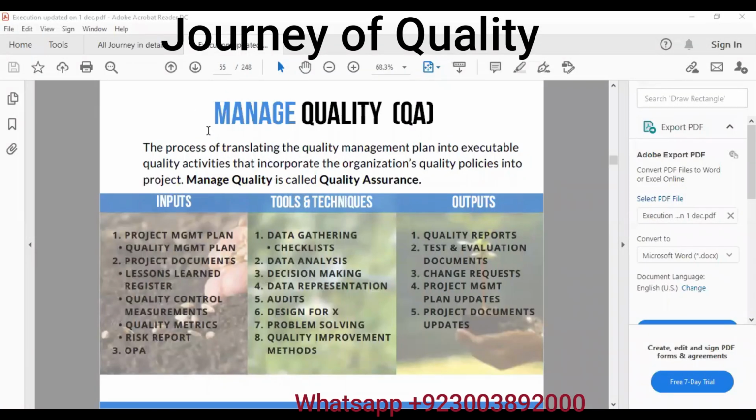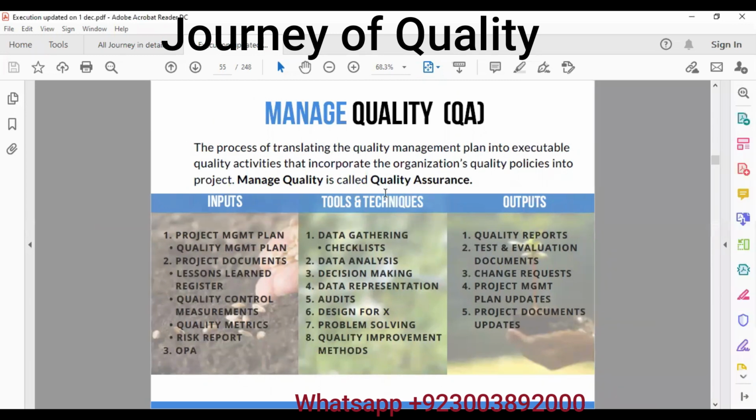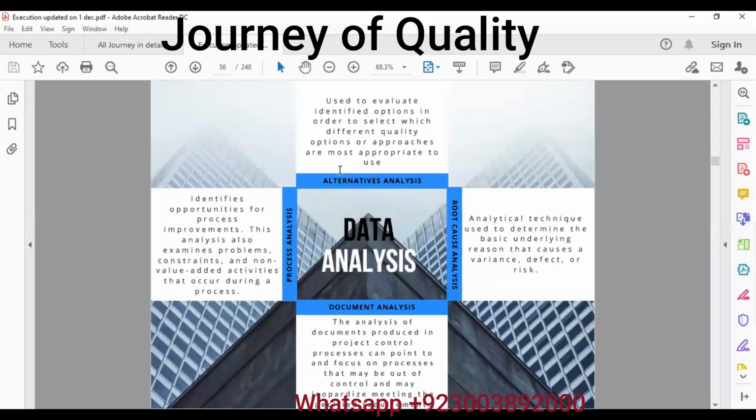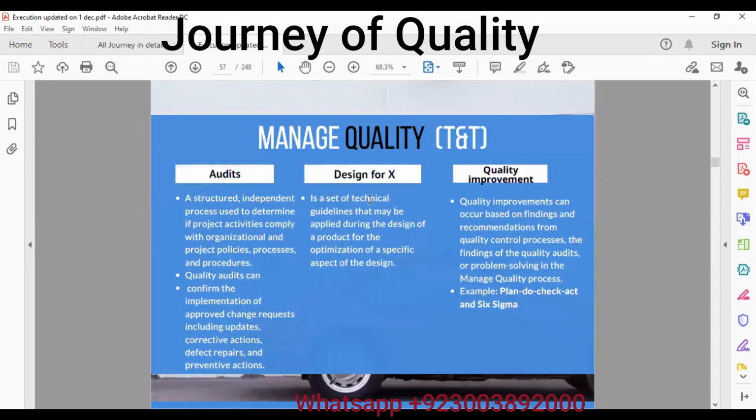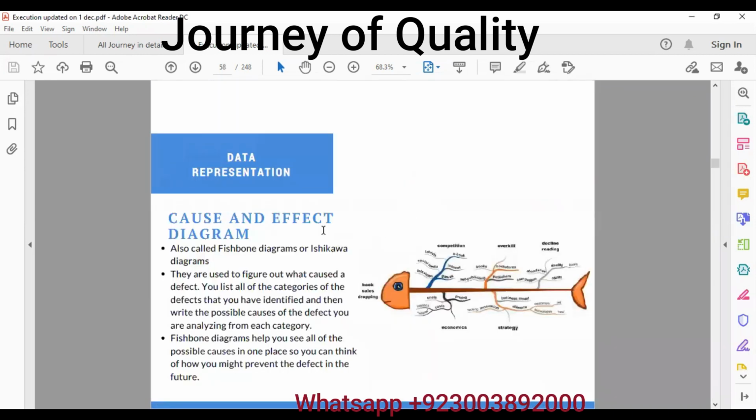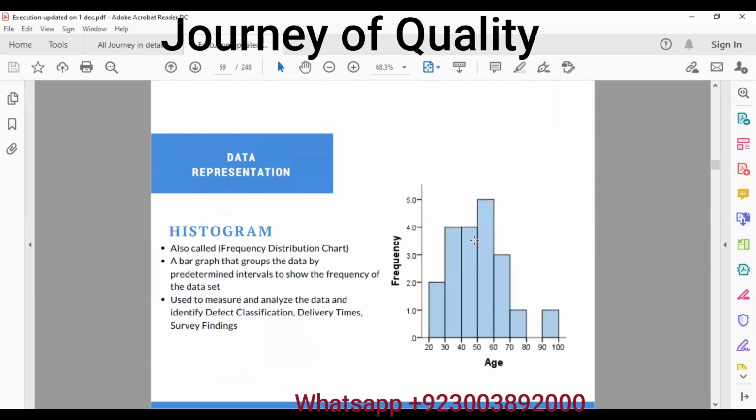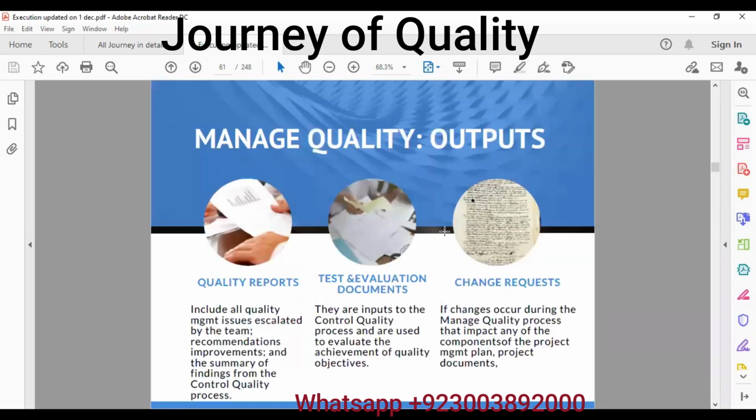Okay, managed quality is basically translating the quality plan into executable quality activities, quality assurance. So we have discussed this already; alternatives, root cause, process, document analysis, audits we have gone through. This is called cause and effect or Ishikawa diagram. It is also called root cause analysis diagram. This is a histogram, frequency. Scatter diagram.